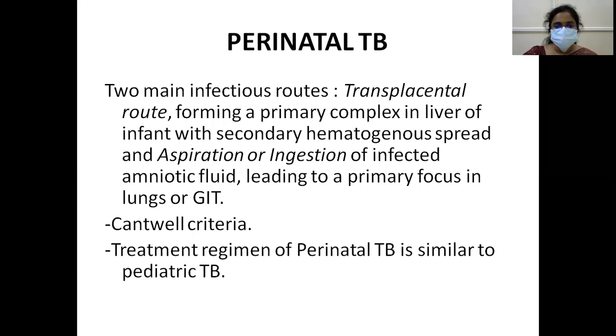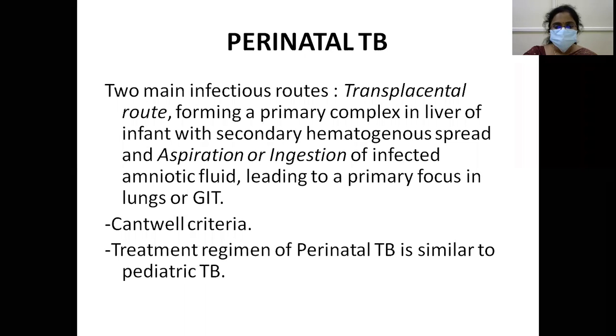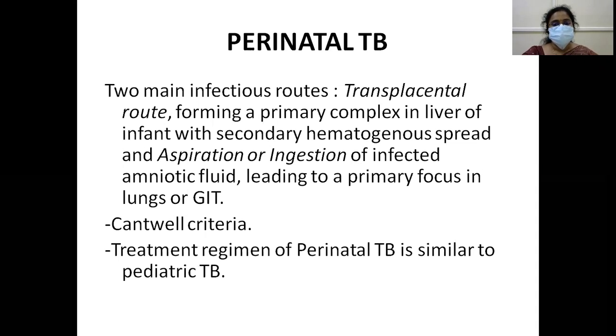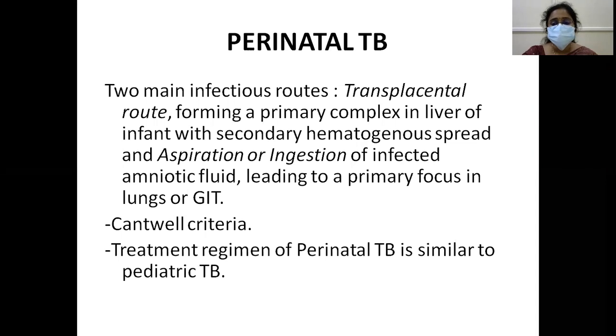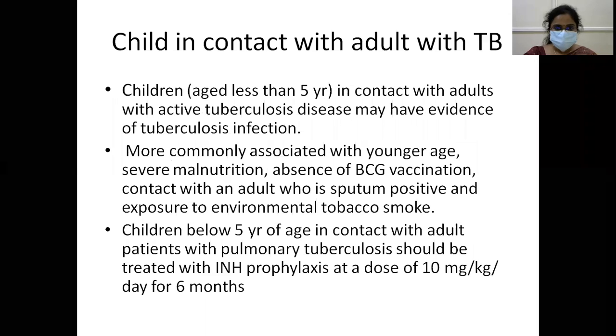What is perinatal TB? In perinatal TB, the two main infectious routes could be the transplacental route or aspiration or ingestion of infected amniotic fluid. When there is transplacental route, a primary complex is formed in the liver with secondary hematogenous spread, and aspiration or ingestion of infected amniotic fluid leads to a primary focus in the lungs or GIT. Treatment is similar to pediatric TB.